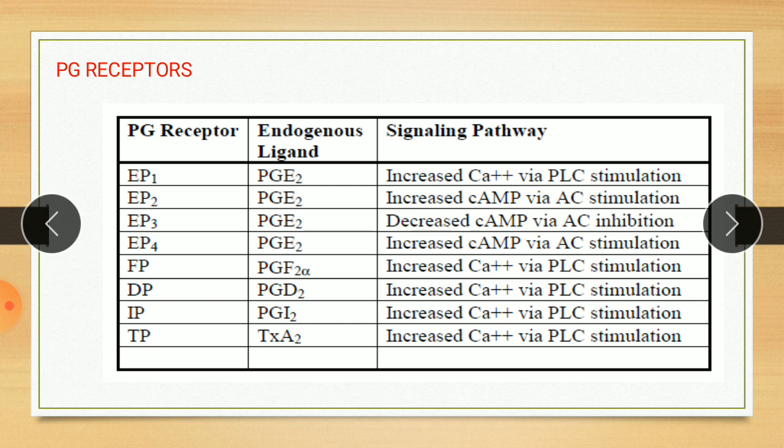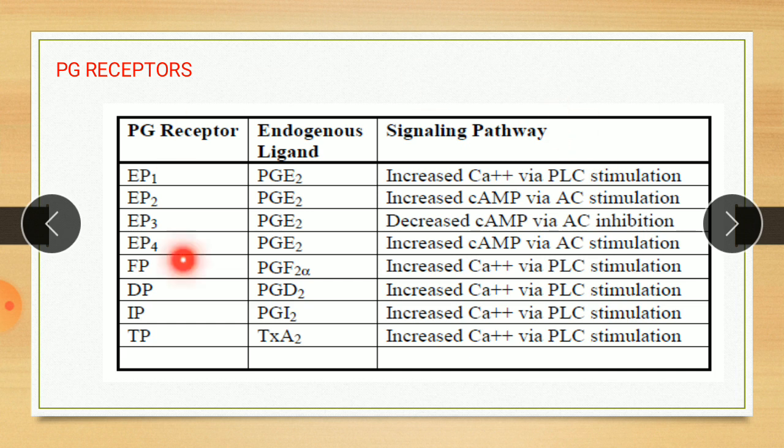Note that these receptors are coupled to either phospholipase C or adenyl cyclase as a secondary messenger. And in case of adenyl cyclase, the action of prostaglandin may be stimulatory or inhibitory. So there are a total of 8 prostaglandin receptors identified, and for all these receptors the secondary messenger is phospholipase C or adenyl cyclase, that is cyclic AMP concentration.